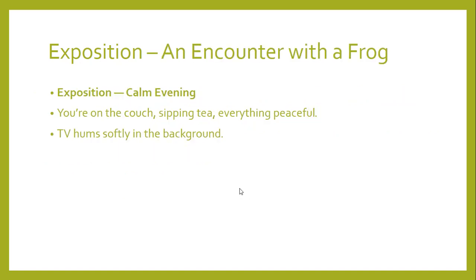Now, let's discuss it in terms of an encounter with the frog. Exposition over here represents a calm evening. The setting is obviously the sitting room, and the atmosphere and the tone is of a calm evening. You are lying on the couch, sipping tea. Everything is peaceful around. TV hums softly in the background.